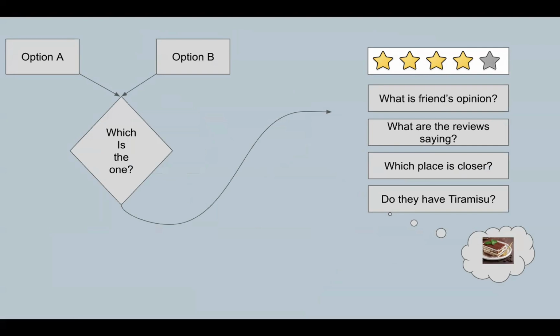And now let us consider the most difficult part. You might have found 2 boho Italian restaurants, and now you're confused about the final decision. At this time, you will consider the reviews and the average ratings for both of these restaurants, or maybe you'll call up your friend and ask if she has been to any of these, or you might check which one is closer to your place. And if you're someone like me, maybe you'll just check which one has the better dessert menu.